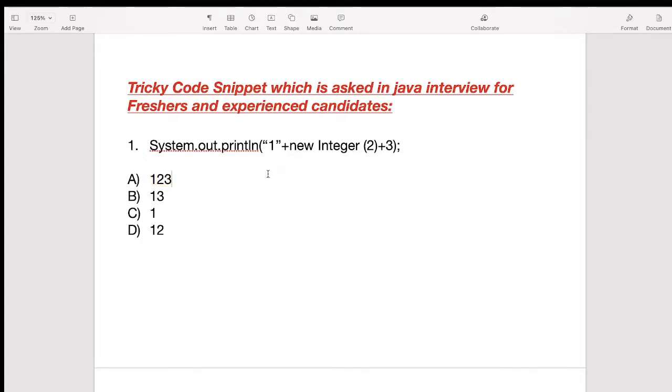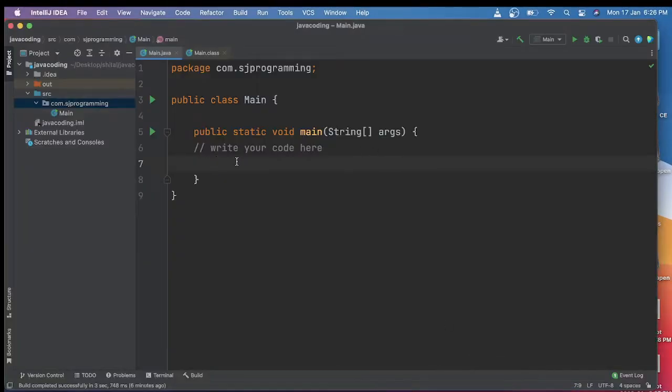Let's open our IDE and see if we guessed the correct output or not. I am copying this to save our time. Let me open IntelliJ, and here we will paste. System.out.println, then, sorry, here we will keep 1, and instead of new Integer we will take 2.